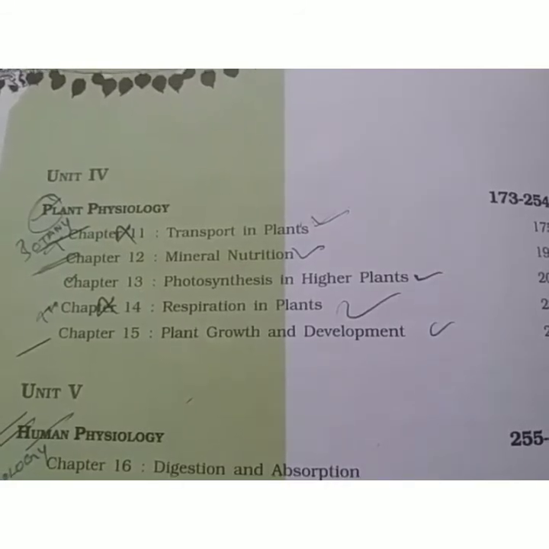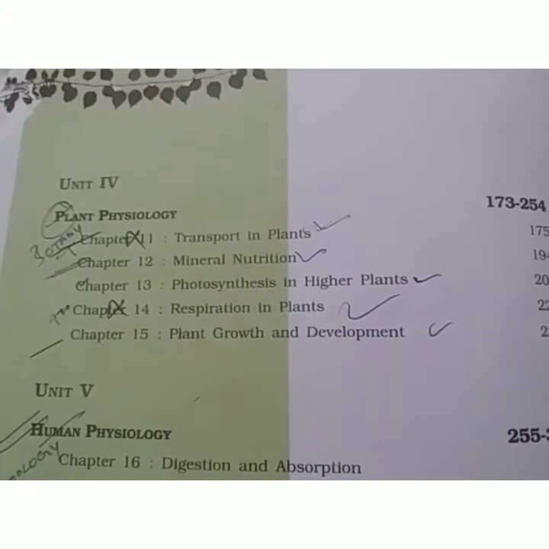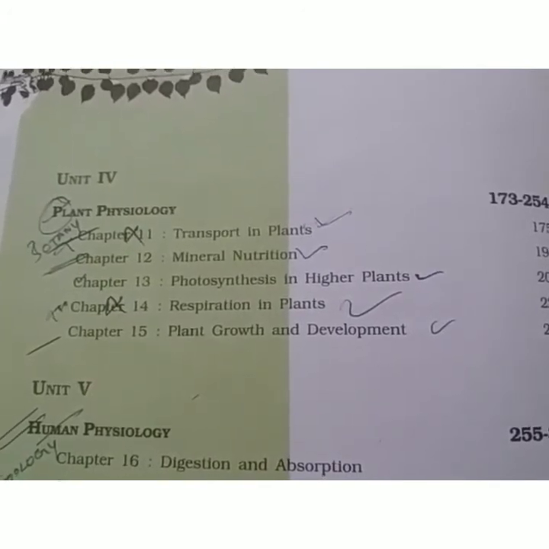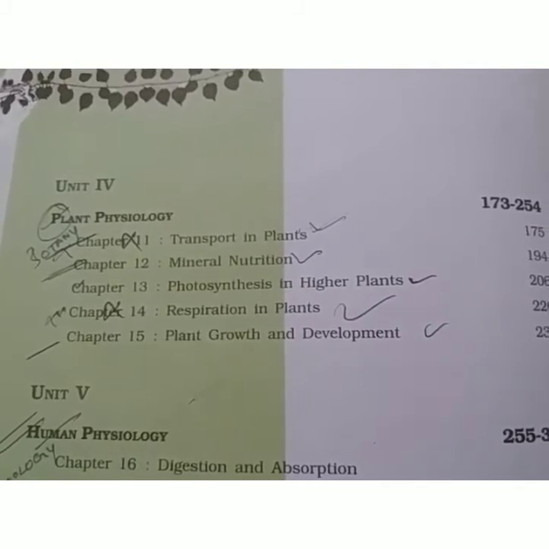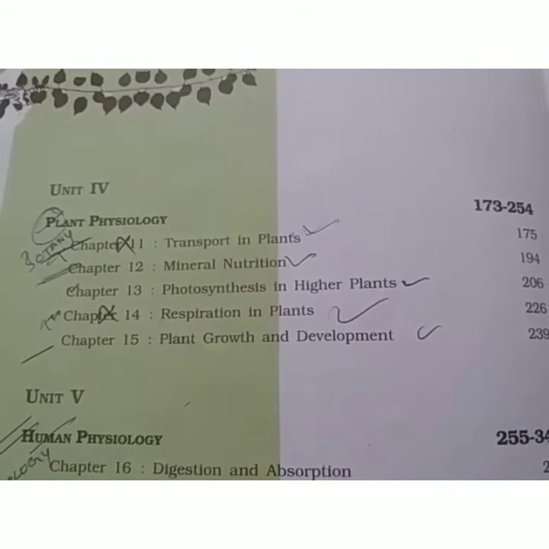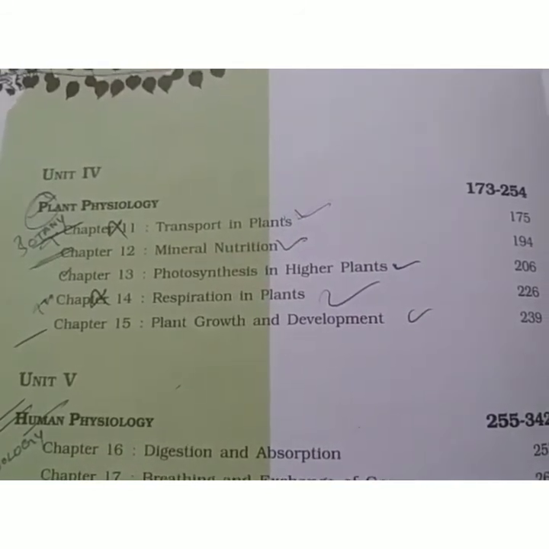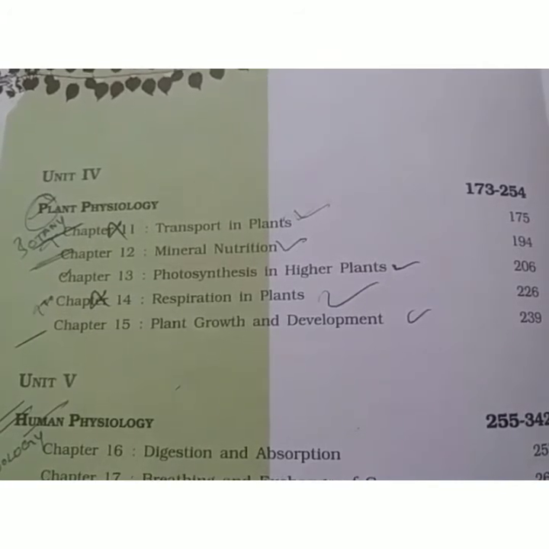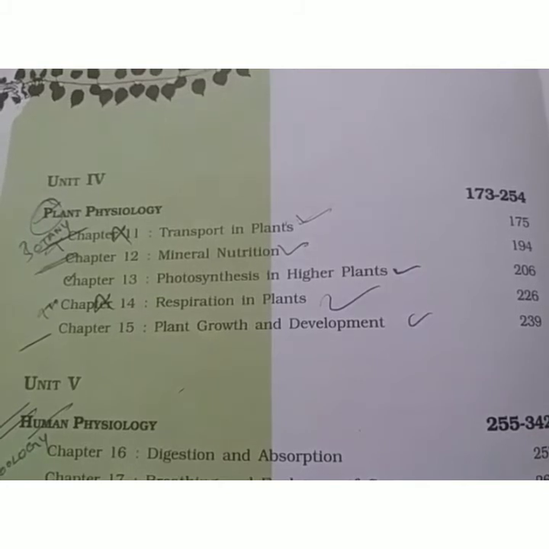Now your second last unit, that is unit 4th, is about plant physiology. As you know, physiology represents all those reactions that are occurring in your body to ensure metabolism. There are 5 chapters in this unit, related to your class 10th chapter, life processes, where we covered life processes in both plants and animals.